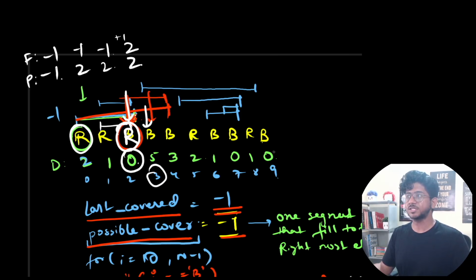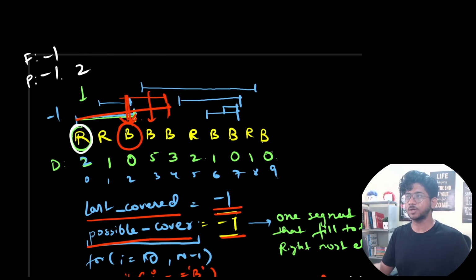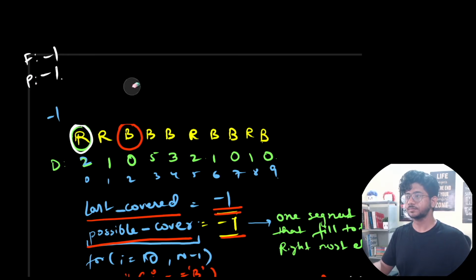Whereas if we, let's say, go back a bit and change some of the values over here, if we make this one 3, what happens in this case? We still have filled till -1, but we have possibility till now index 2.